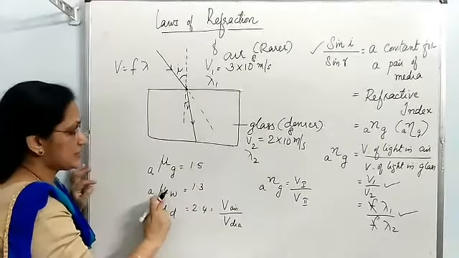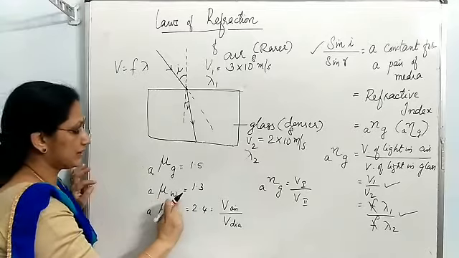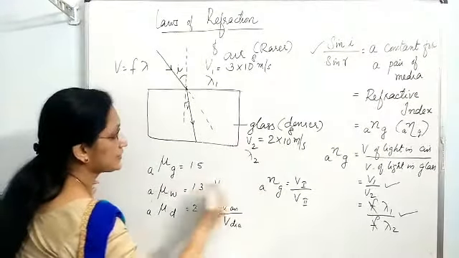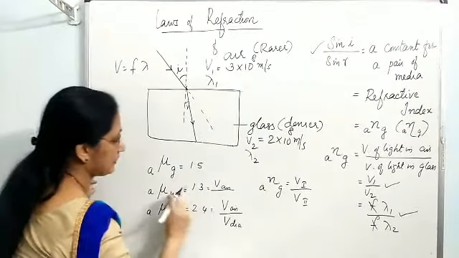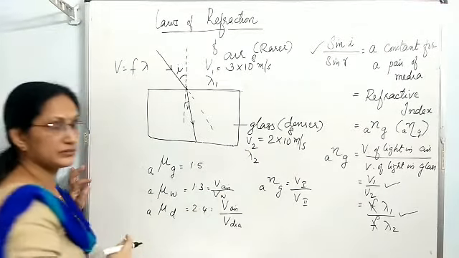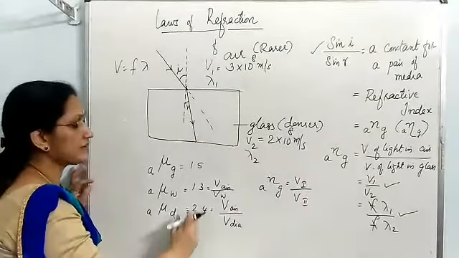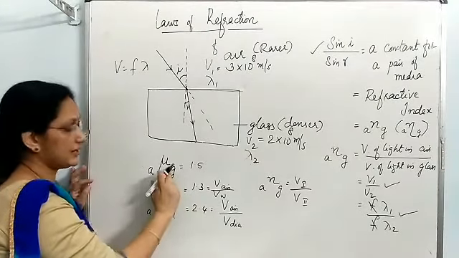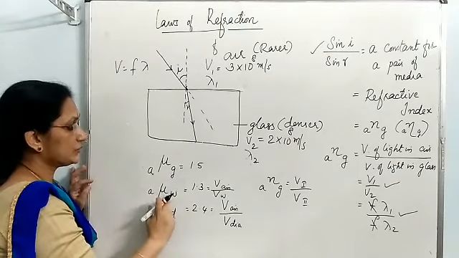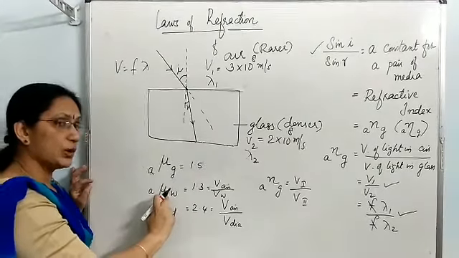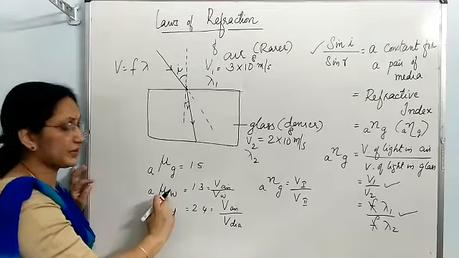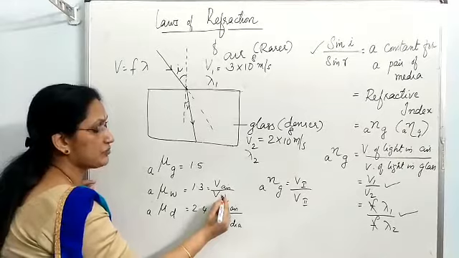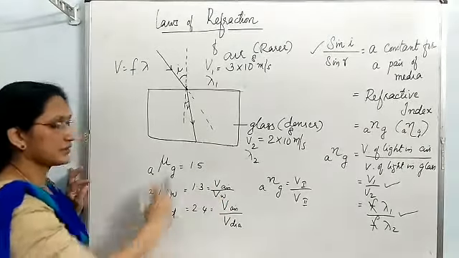In this case, refractive index of water with respect to air. What is the formula? Velocity of light in air upon velocity of light in water. Among the three optical media, glass, water and diamond, water has the lowest refractive index, which means velocity of light in water is least among the three.